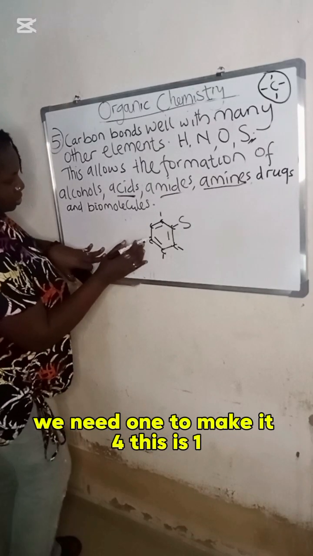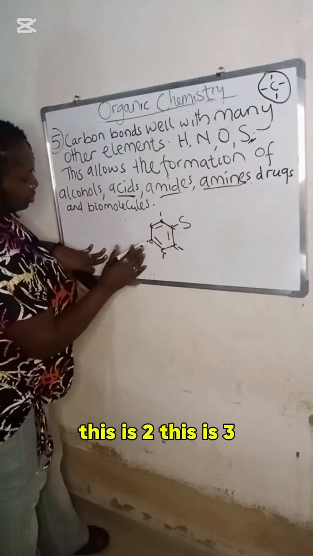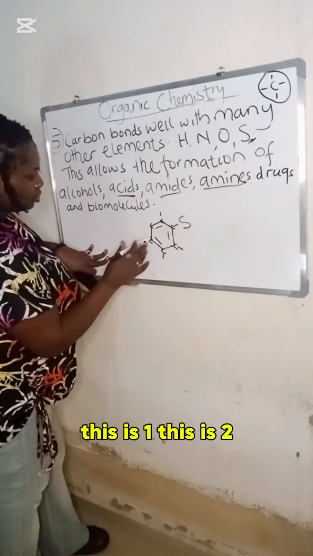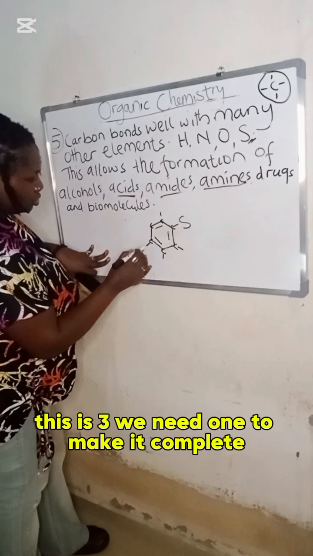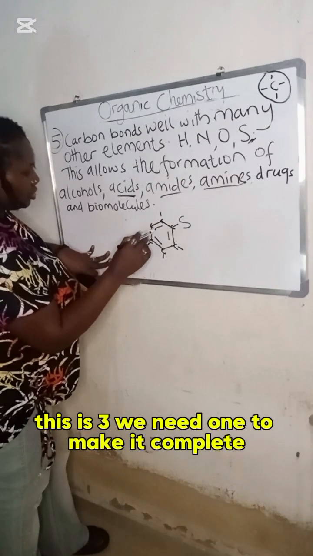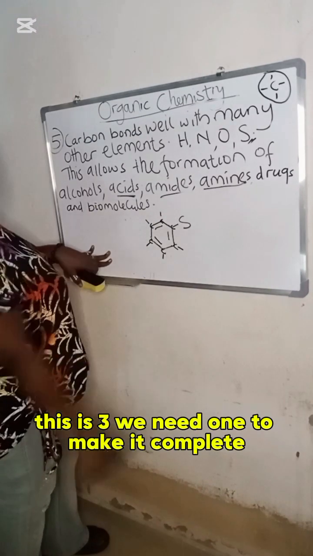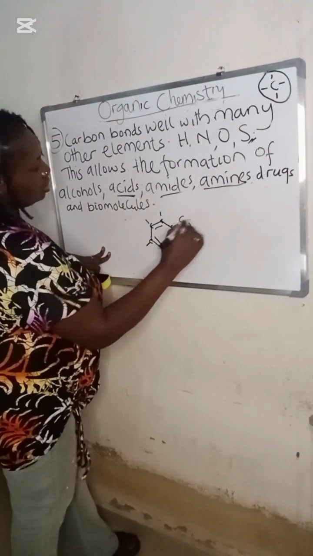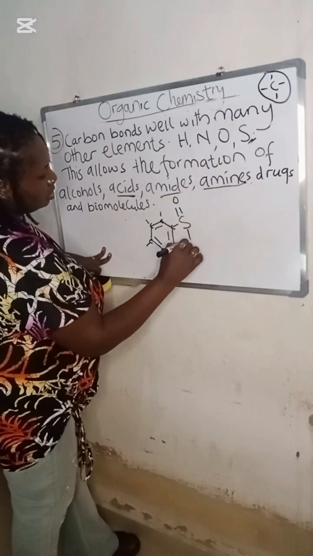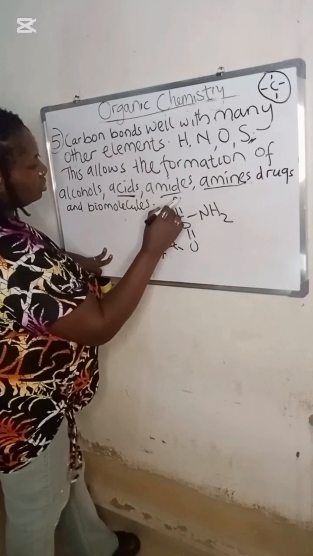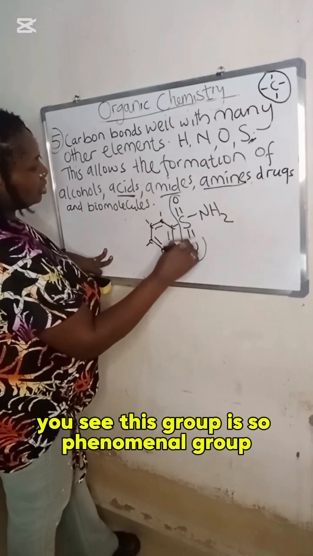This is 1, this is 2, this is 3. We need 1 to make it complete. This is 1, this is 2, this is 3. We need 1 to make it complete. So this one is attached to, you see this group, this sulfonamide group.